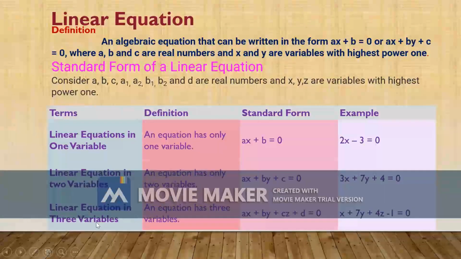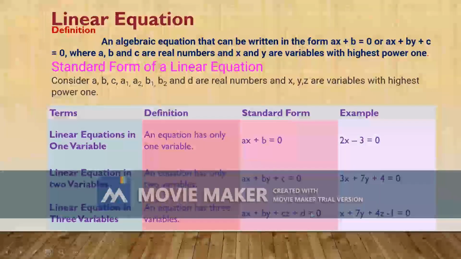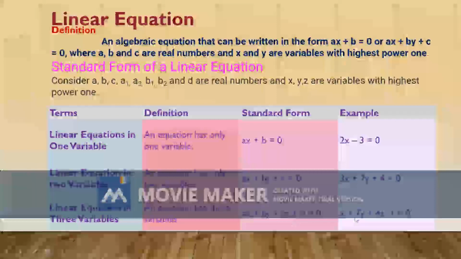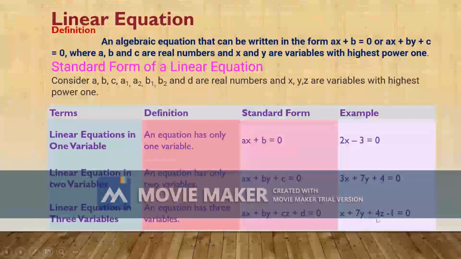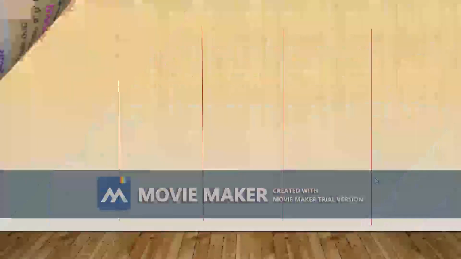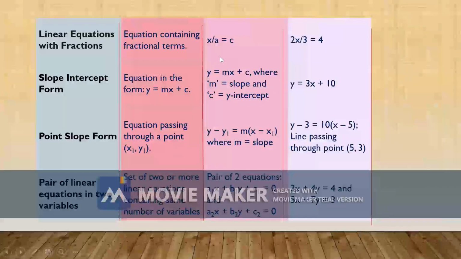Next, linear equation in three variables: ax plus by plus cz plus d equals 0. This is the standard form of a linear equation in three variables. The equation has three variables. For example, x plus 7y plus 4z minus 1 equals 0. Next, linear equation with fractions: x upon a equals c. This is the standard form of a linear equation with fractions, an equation containing fractional terms. For example, 2x upon 3 equals 4.